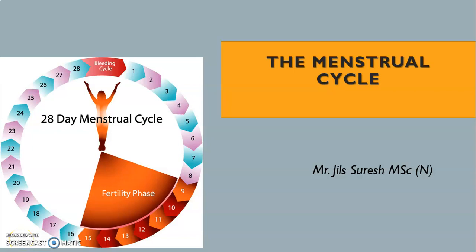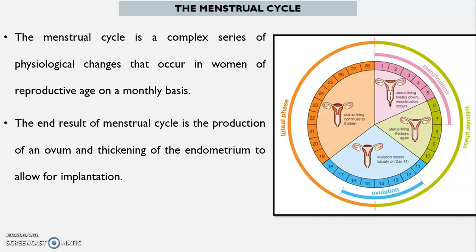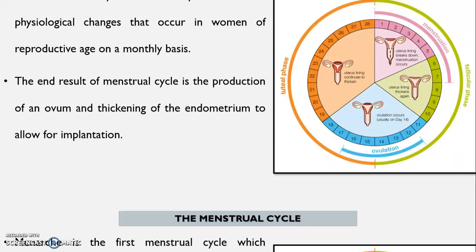The menstrual cycle. The menstrual cycle is a complex series of physiological changes that occur in women of reproductive age on a monthly basis. The end result of the menstrual cycle is the production of an ovum and thickening of the endometrium to allow for implantation.